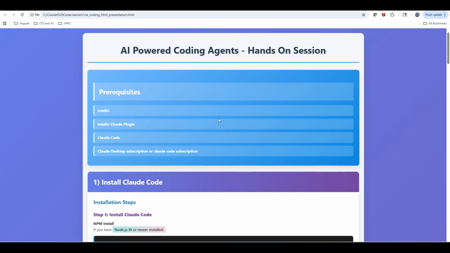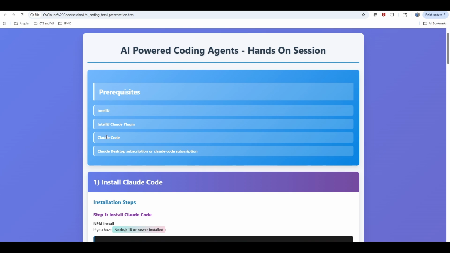As part of this session, we need some tools, or some prerequisites. My tool set today is IntelliJ and the IntelliJ Claude plugin, or we can directly use the Claude CLI version as well.